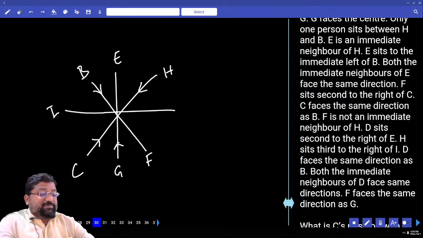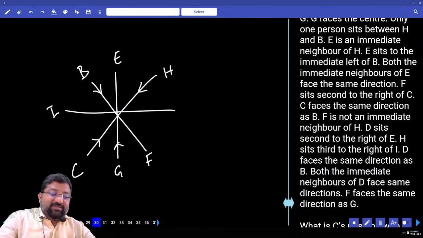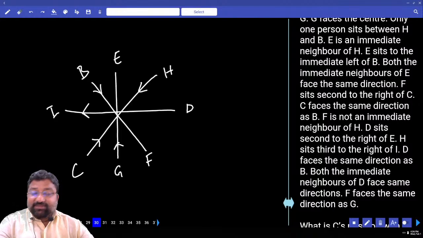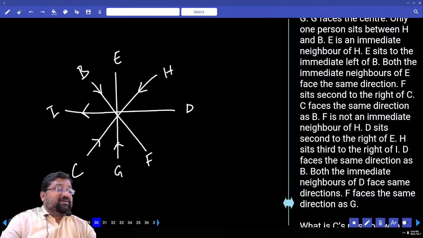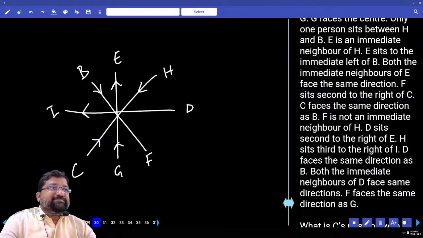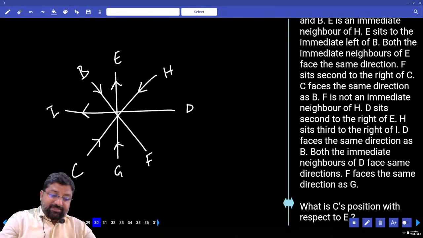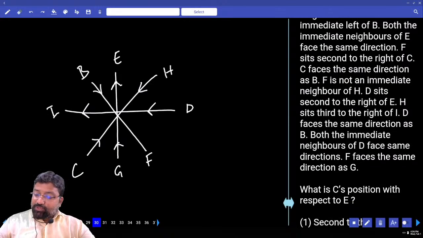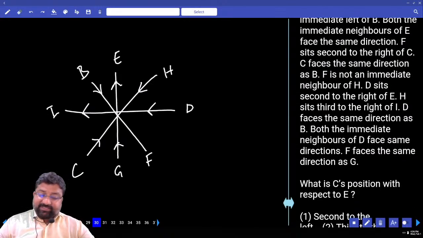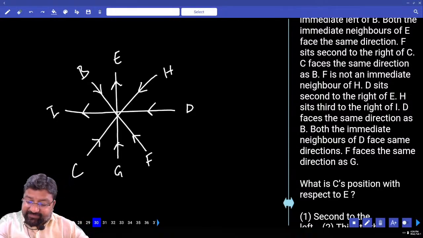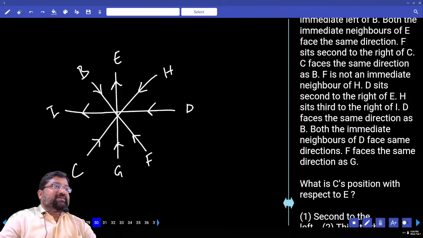And this person H is third to the right, so I should be facing outside. So this is D, we found it here. And D is sitting second to the right of E, so E is second to the left, and E should be facing outside. Clear? Next line. D faces the same direction as B. Both the immediate neighbors of D face the same directions. H is inside, this person is also inside. F faces the same direction as G. Is that right?